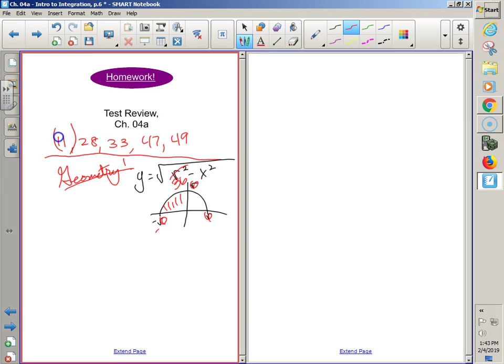When they ask you for the area or the integral from negative 6 to 6, it's the same thing as 1/2 pi r squared. Why? Half of a circle's area would be 1/2 pi r squared. So this integral, 1/2 pi 36, should end up being 18 pi, yeah? Nice. Number 33.